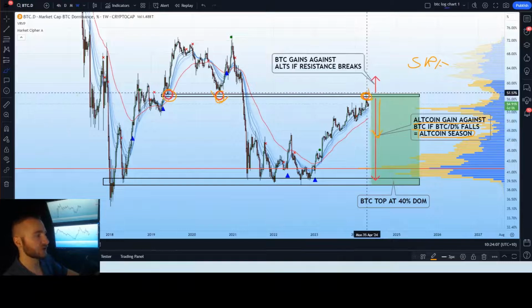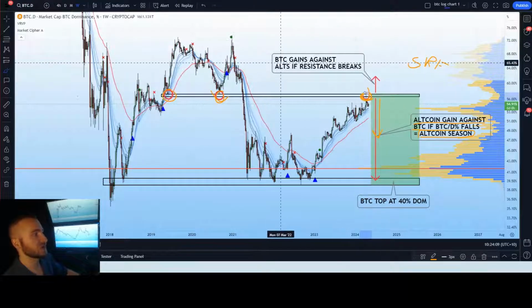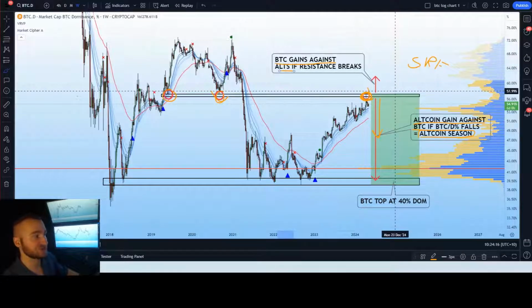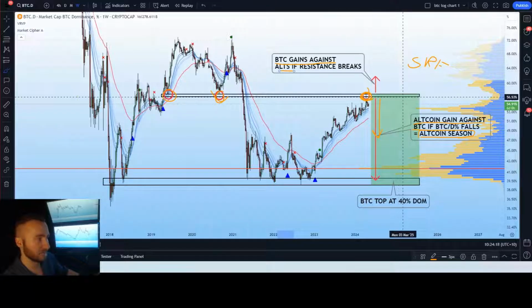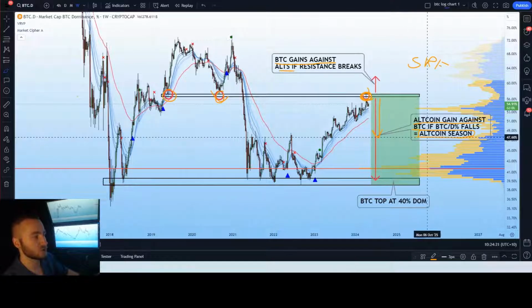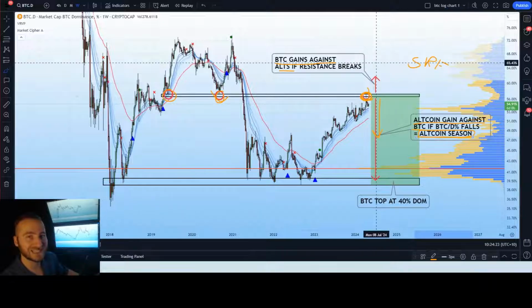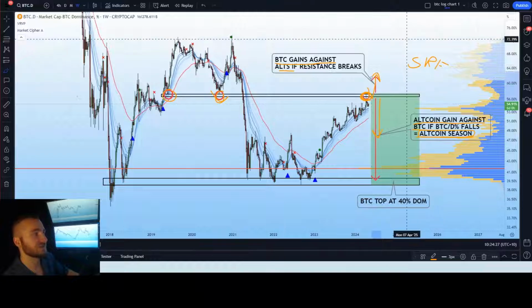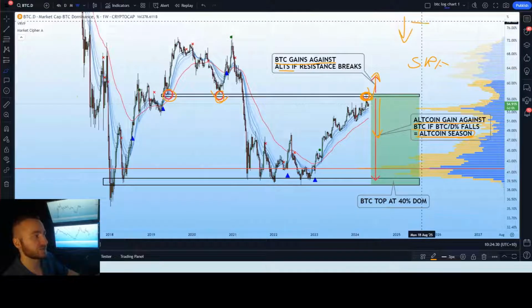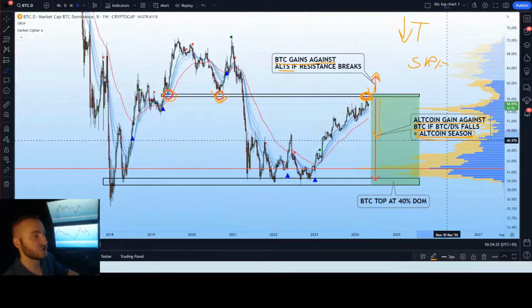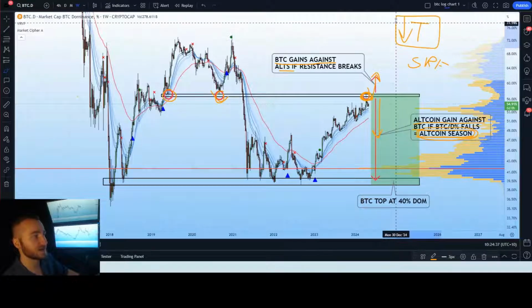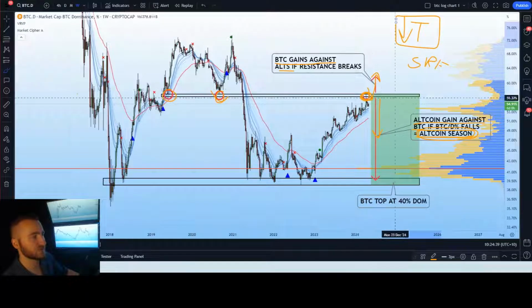If we see Bitcoin dominance break through this resistance, we will likely see Bitcoin continue to gain against altcoin pairs, meaning altcoins will do less in terms of percentage return relative to Bitcoin. Now, this would not invalidate the altcoin season, but it definitely could delay it. If we do see Bitcoin dominance increase through this resistance and we see the total cryptocurrency market cap drop, that could invalidate the altcoin season. So again, what happens with the total market cap is a key piece of the puzzle to understand what is going to happen.